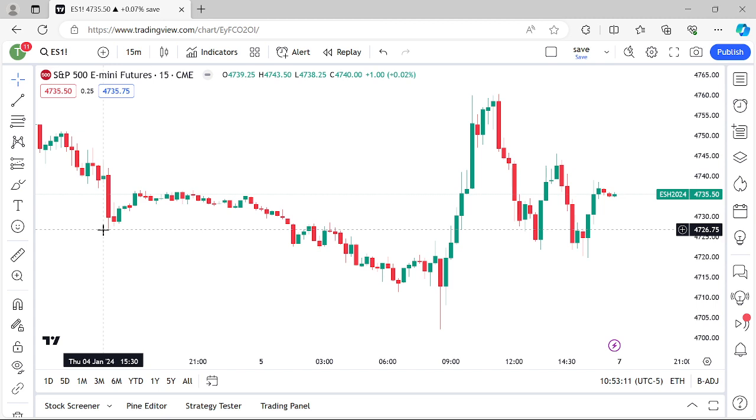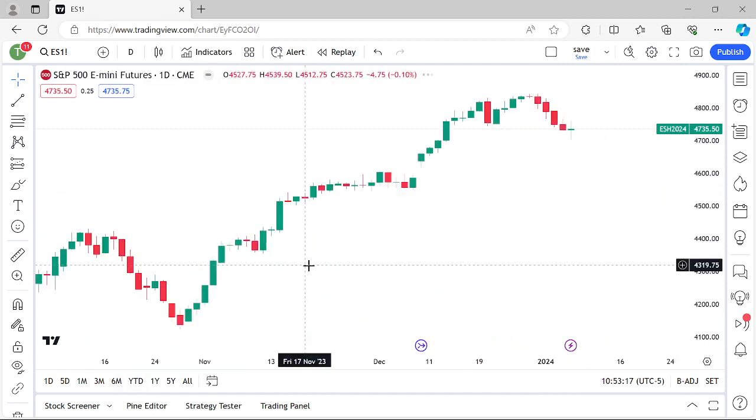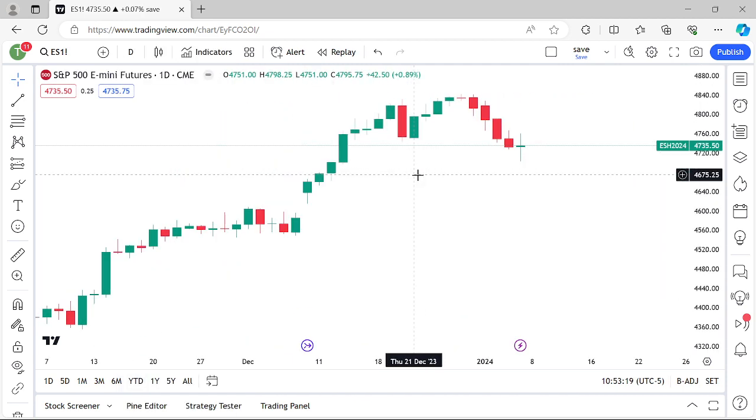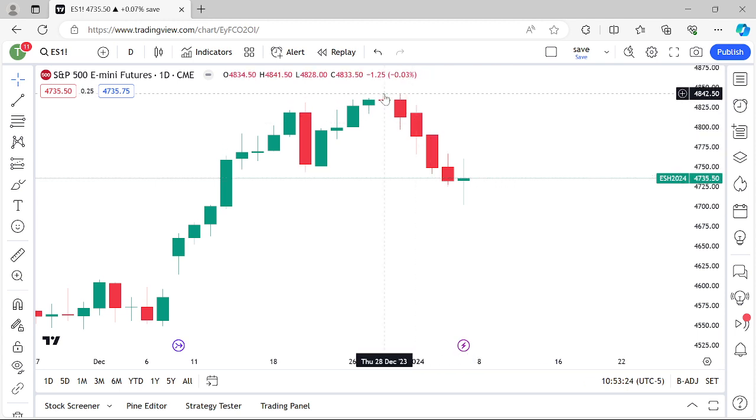Because right now we had that swing high form a few days ago. Okay, so you can see right here, if we go to the daily chart, let me just point that out real quick. We're in a downswing at the moment. Overall it's still bullish market structure, but it's in a downswing, because you can see right here we got that swing high that was put in, high side in the middle, lower high on the left, lower high on the right. As soon as that swing high is put in, price's objective is to continuously run out